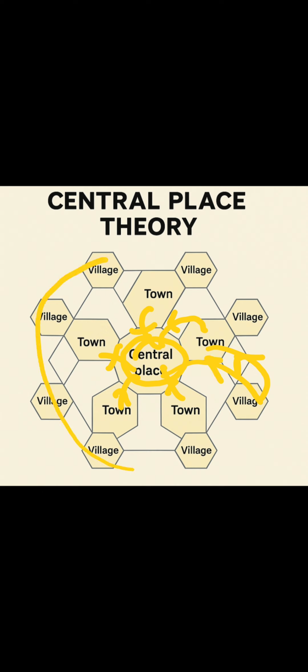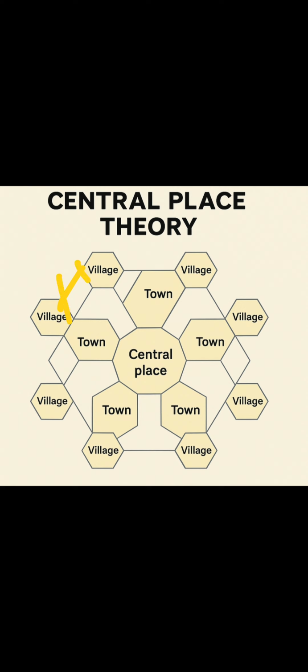So in the first tier, there are villages. So many villages will be there. The distance between villages is also small. See, in this one you can see the distance between villages is very small. So this distance is very small when compared to village to central place. So that is the concept, guys. Villages first tier, next tier towns, next central place. So, reminding everything, guys.